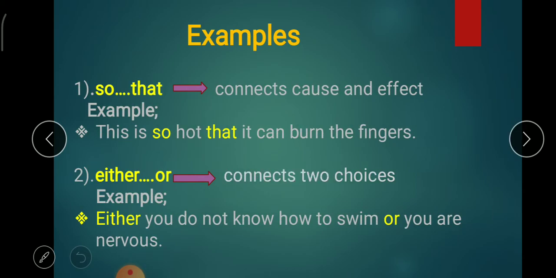Number 1, so that. So that connects cause and effect. Example, this is so hot that it can burn the fingers. In this, it shows the effect, burn the fingers. Either or, it connects two choices. Either you do not know how to swim or you are nervous.